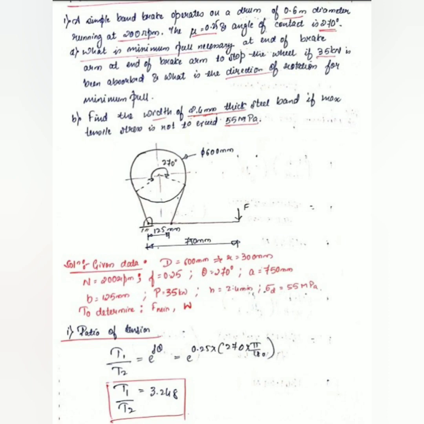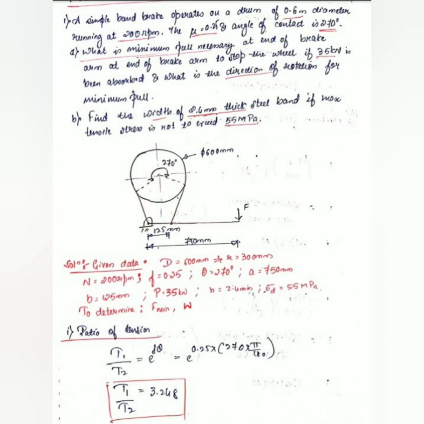So we don't know what the minimum pull is, so we'll solve this problem by taking both directions of rotation, that is clockwise and counterclockwise. So whichever gives the minimum force, that is our answer.